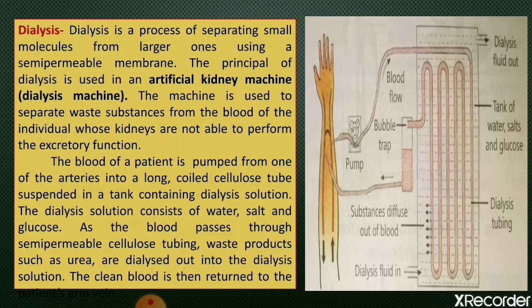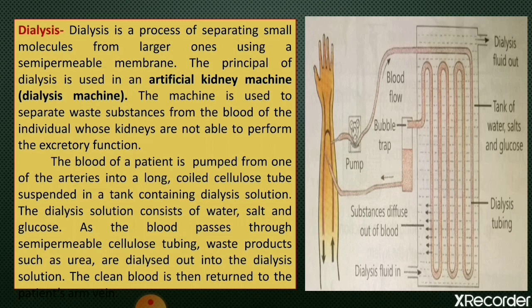Now the next topic is dialysis. Students, we know that in our body many metabolic processes continuously take place, and these processes produce a lot of waste products.